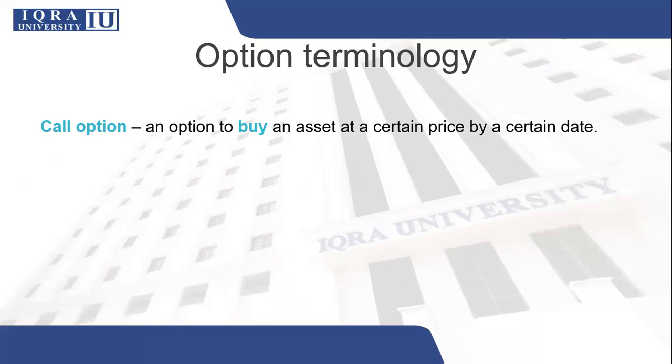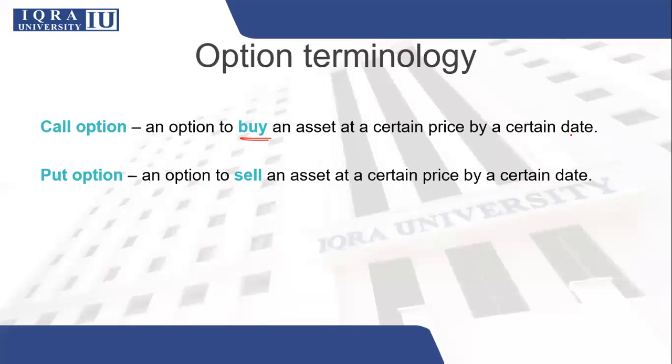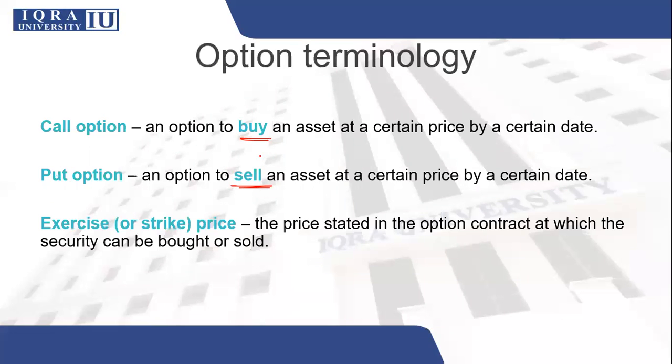In options, a call option is an option to buy an asset at a certain price by a certain date. A put option is an option to sell an asset at a certain price by a certain date. So over here we call the call option to refer to buy, and put is referred to sell.